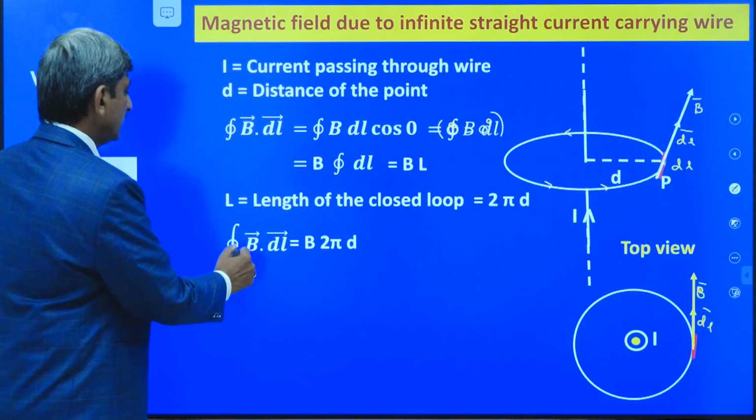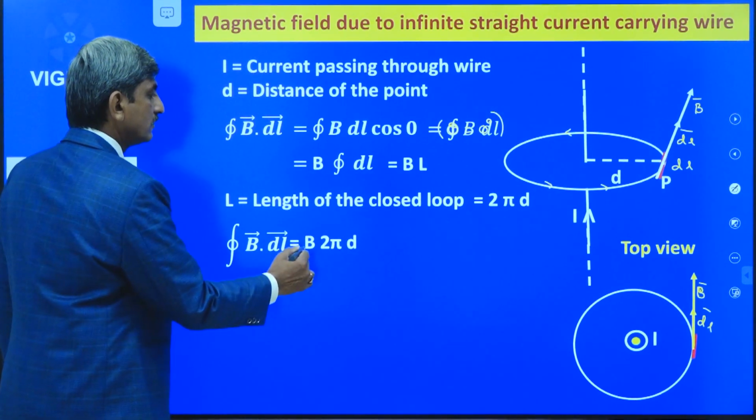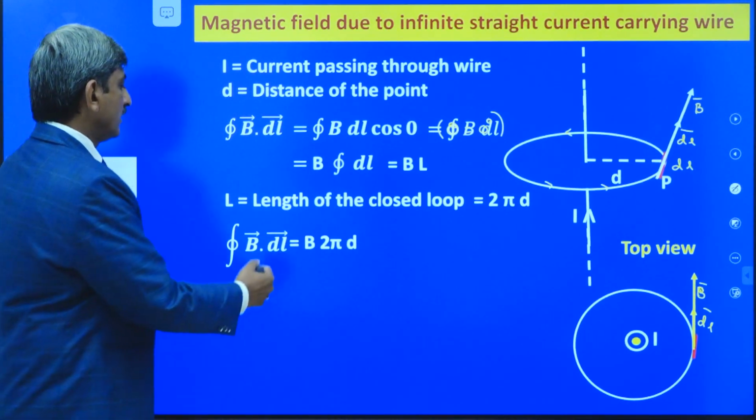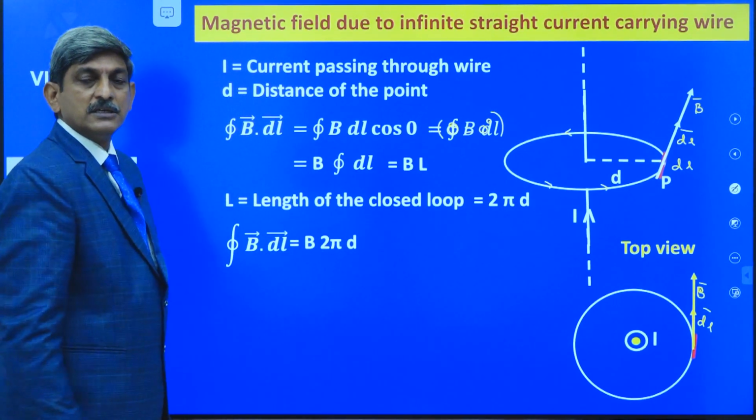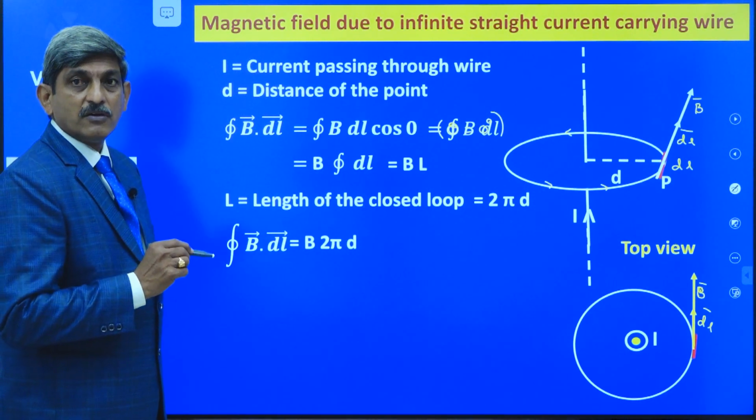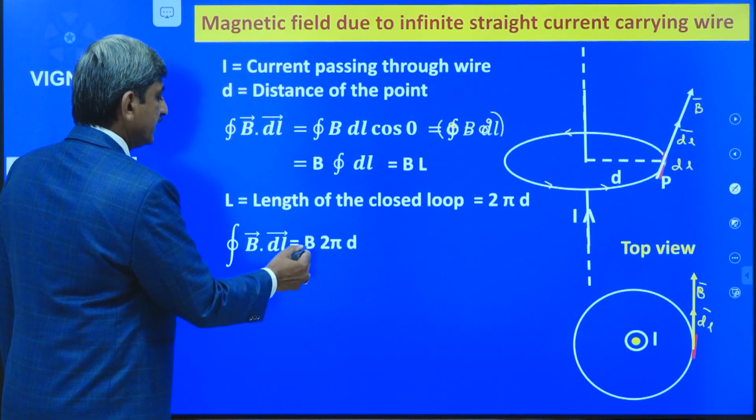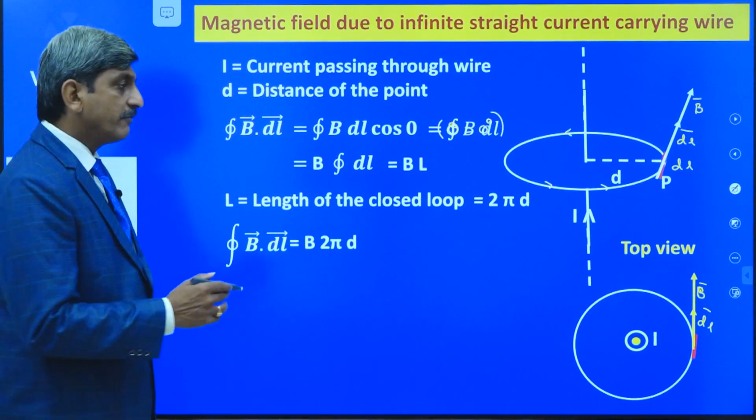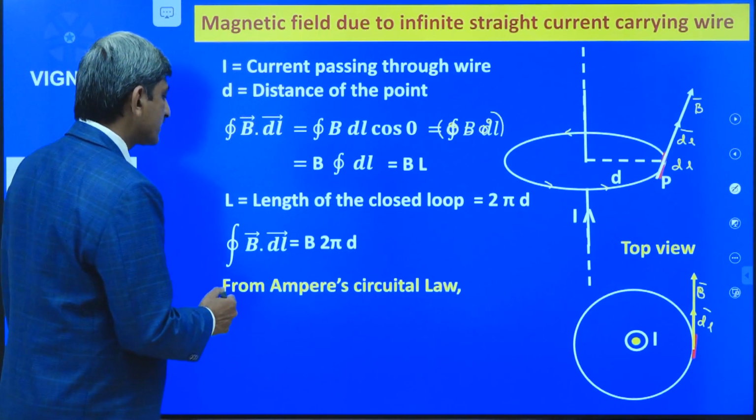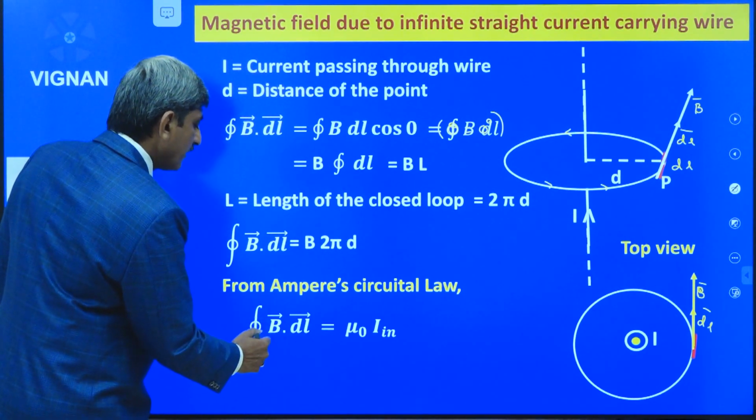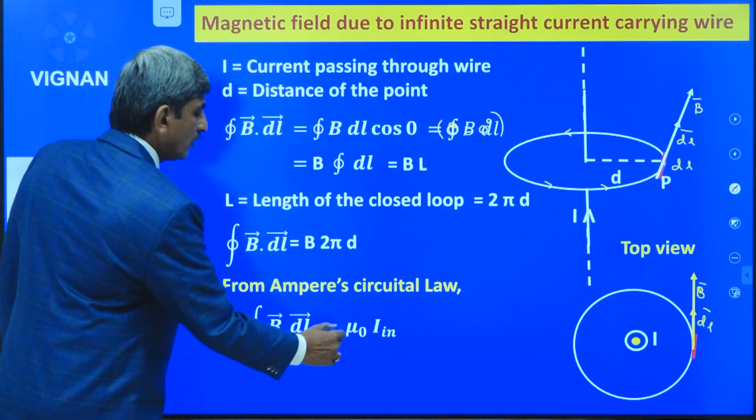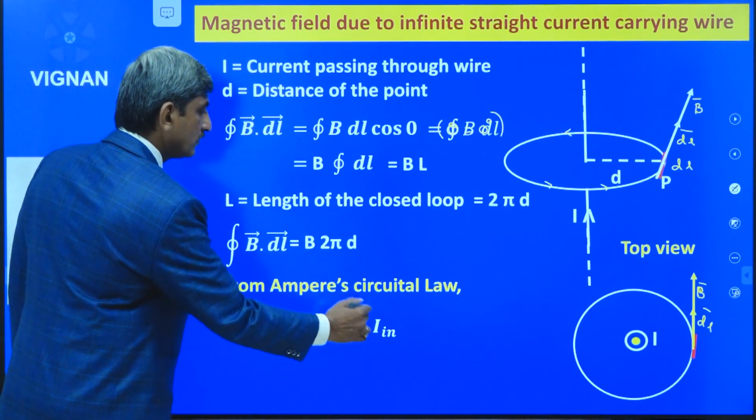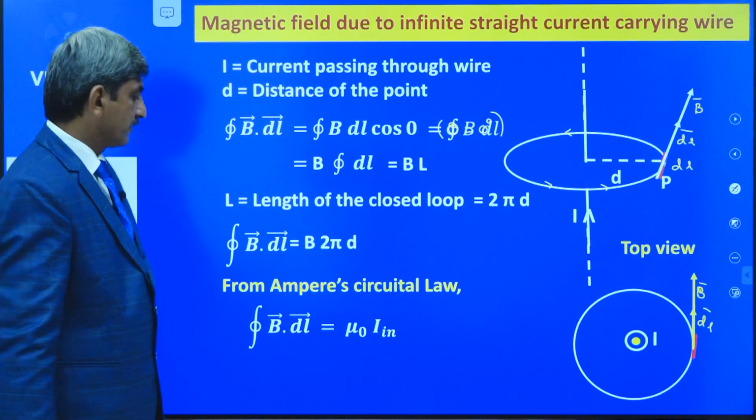It becomes integral B bar dot dl bar is equal to B times 2 pi d. So here we obtain the line integral of B bar over the closed path and it is obtained as B times 2 pi d. Already we know that the mathematical form of Ampere's law is integral B bar dot dl bar is equal to mu naught times I in.